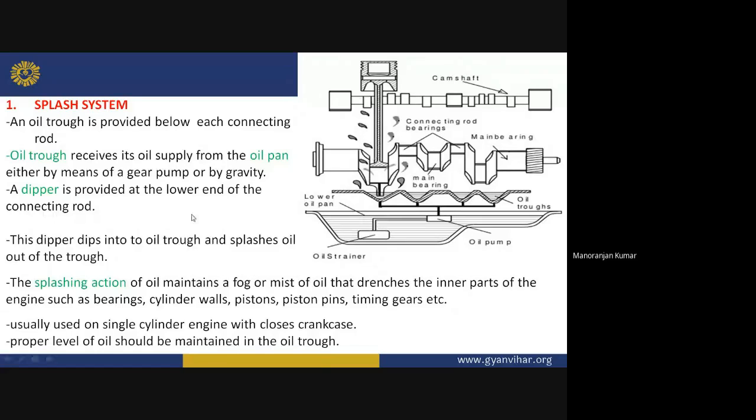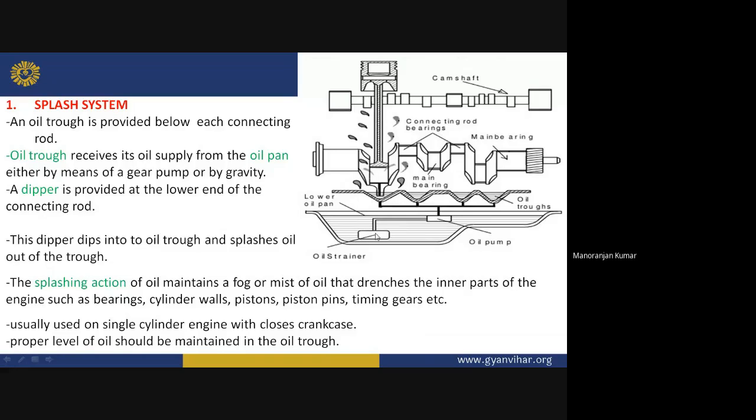Okay, if the oil pan is above the oil trough, then this lubricating oil will go into the oil trough through gravity. But if the oil pan is below the oil trough, then in that case some gear pump is required to supply the lubricating oil to the oil trough.